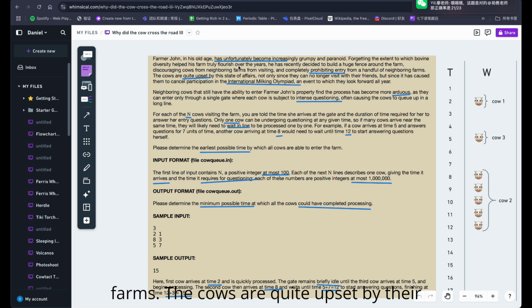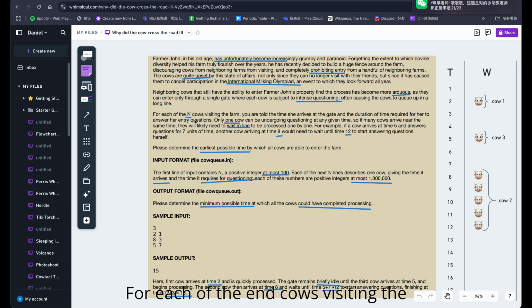That's bad, discouraging cows from neighboring farms from visiting, and completely prohibiting entry from a handful of neighboring farms. The cows are quite upset by this state of affairs, not only since they can no longer visit with their friends, but since it has caused them to cancel participation in the IMO, an event to which they look forward all year. Neighboring cows can still enter Farmer John's property, but the process has become more arduous, as they can enter only through a single gate, where each cow is subject to intense questioning, often causing the cows to queue up in a long line.